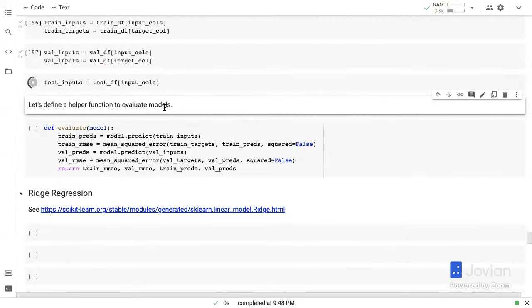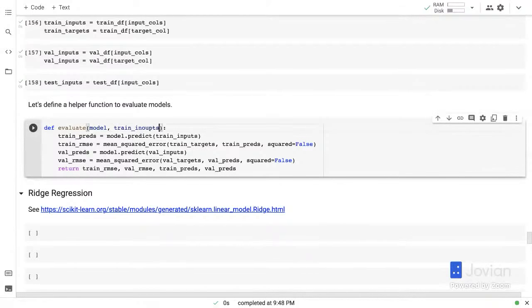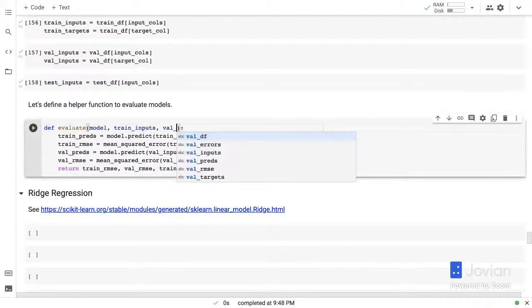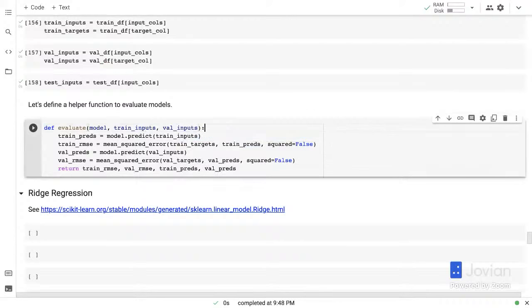Okay, perfect. Then before we train models, I am just going to create a helper function to evaluate models, which takes the model, train inputs, and val inputs. So this is what it does. It takes a model, it takes training inputs and validation inputs, assuming this is a trained model. And then first it makes predictions using the trained model on the train inputs. That gives us train predictions. It then computes the mean squared error between the training targets and the training predictions. Well, maybe we can just drop this. We can just use the globals because the model is what is changing most of the time.